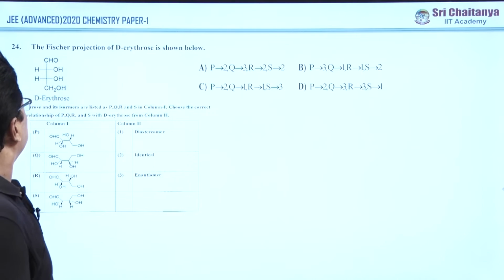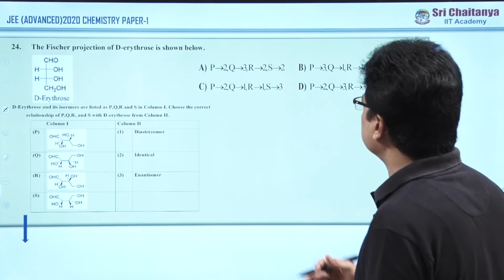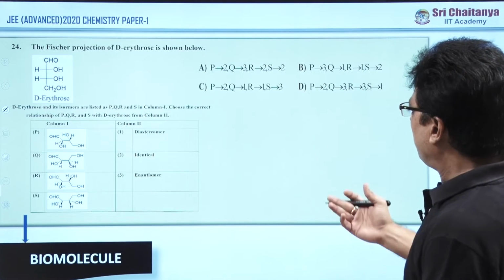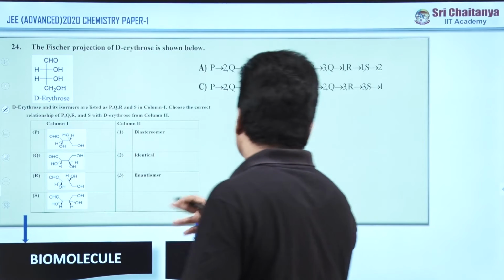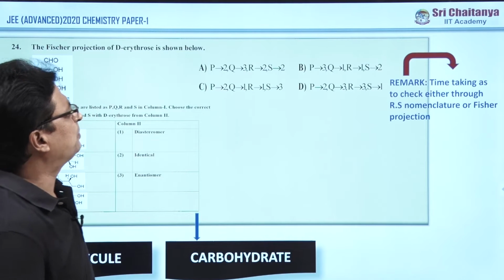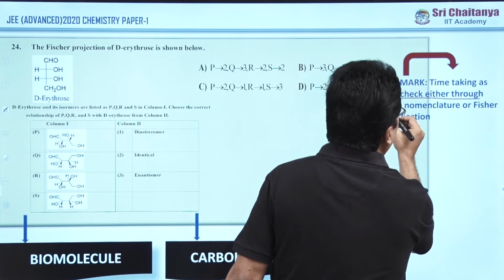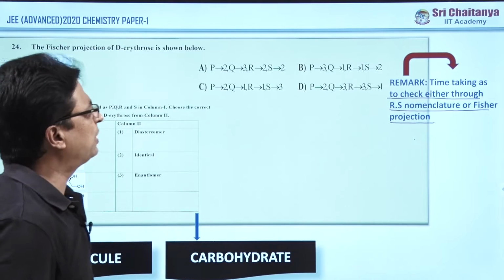Now my friends, this is about the straight objective. Next question, and of course the question itself looks like a lengthy one, and it comes under biomolecules, a theoretical topic, and the subtopic of that is carbohydrates. The opinion on this question is that it is time taking to check, even though R is nomenclature or Fischer projection. This is one important remark.